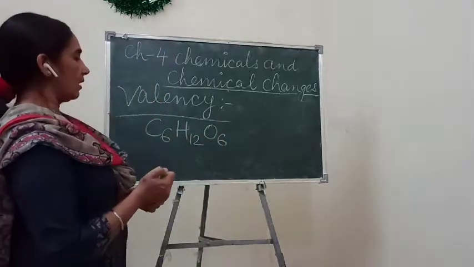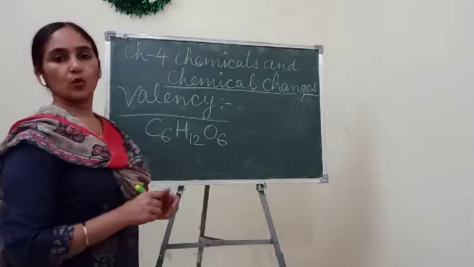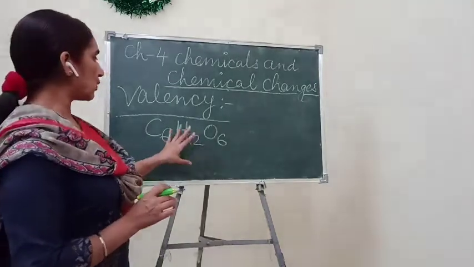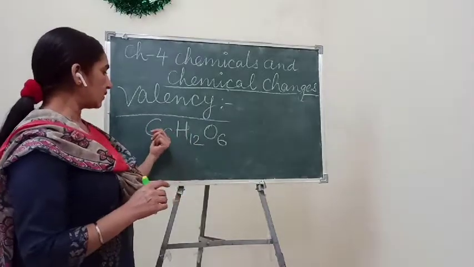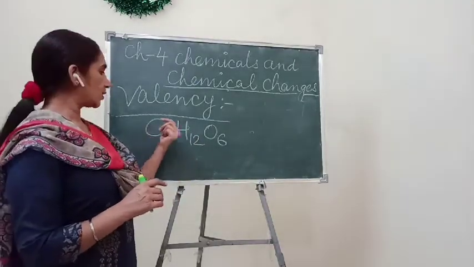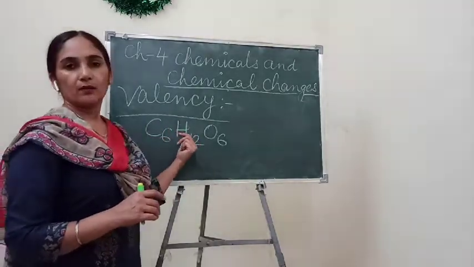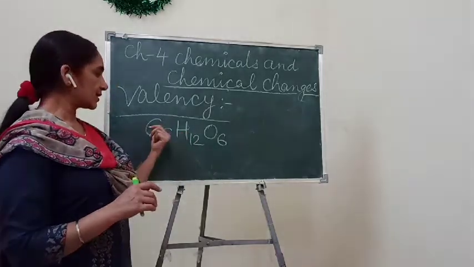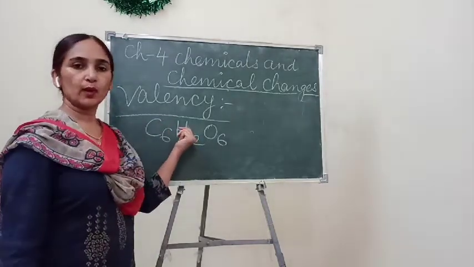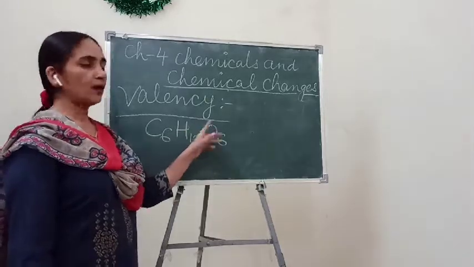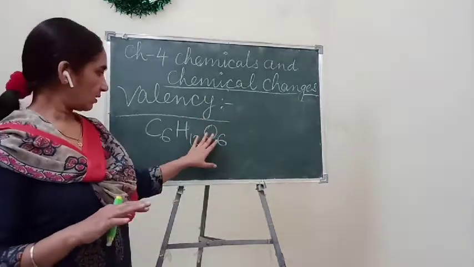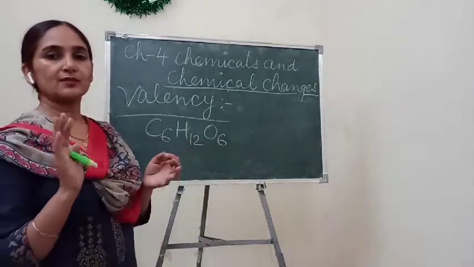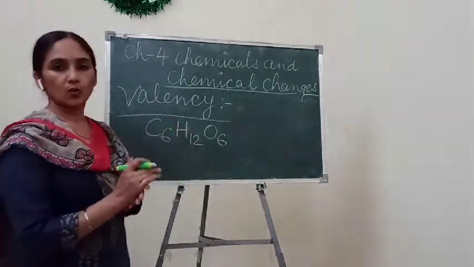This is the formula of the glucose molecule. So glucose molecule is formed when 6 carbon atoms combine with 12 hydrogen and 6 oxygen, then only we can say it is glucose.